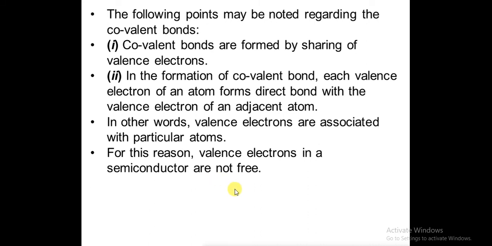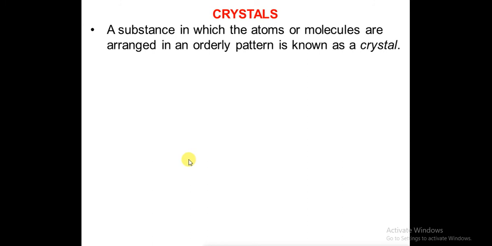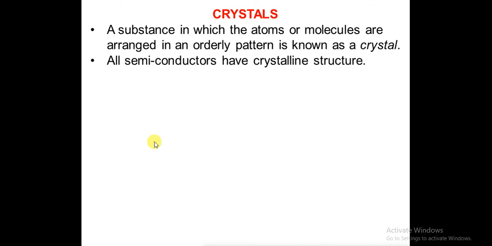And when a bond is formed, a definite shape or structure is achieved, and a material with this definite shape and size is called a crystal. Now we will see crystals in detail. What is a crystal? A substance in which atoms or molecules are arranged in a definite shape or pattern is known as a crystal. All semiconductors have a definite shape, size and pattern, and hence they have a crystalline structure.